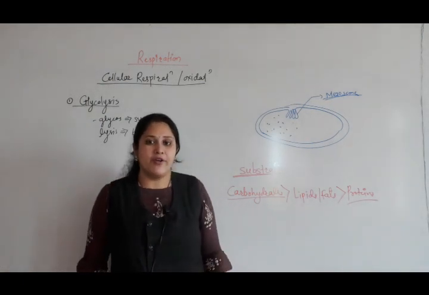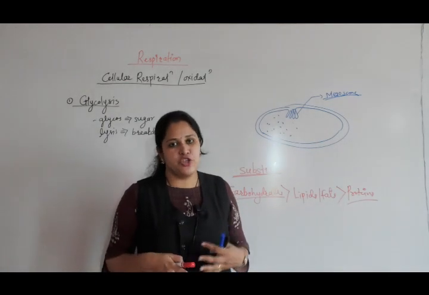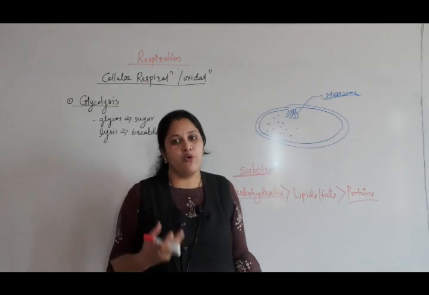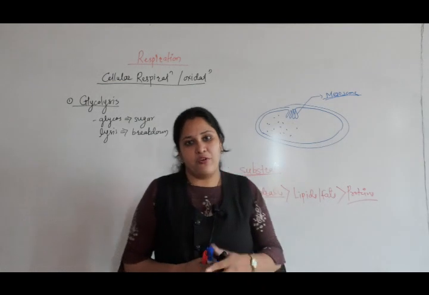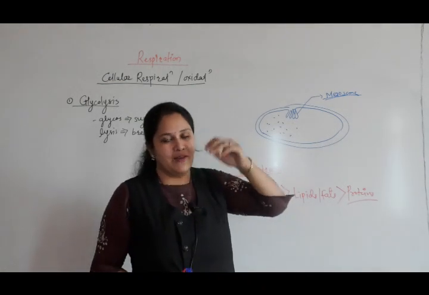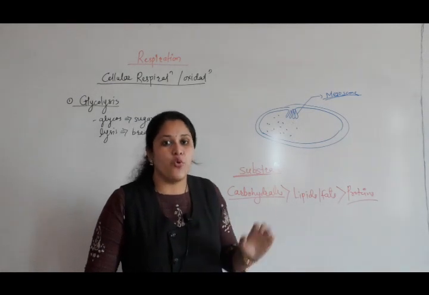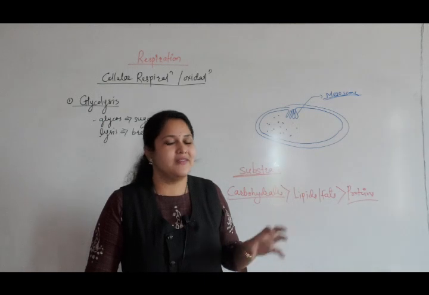So we know that whatever food we eat, energy is produced as per the requirement. If we are eating a large amount of sugar, the excess amount of carbohydrate is stored in the form of glycogen in animals. It is stored in the liver.